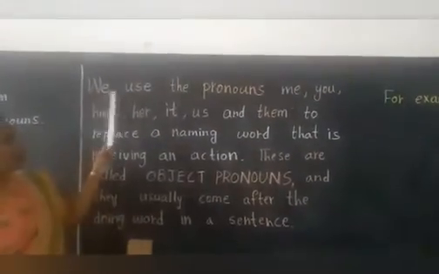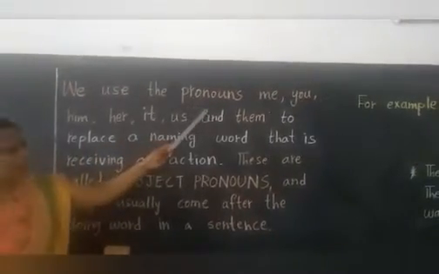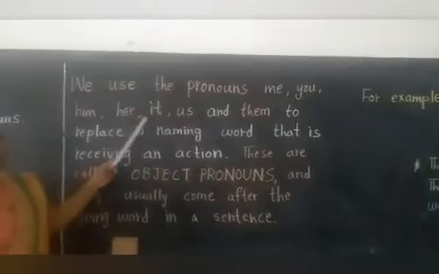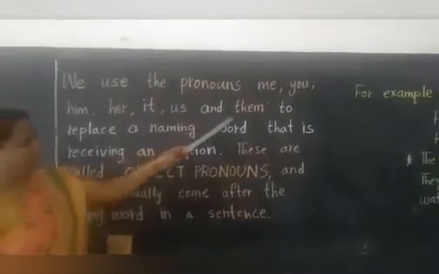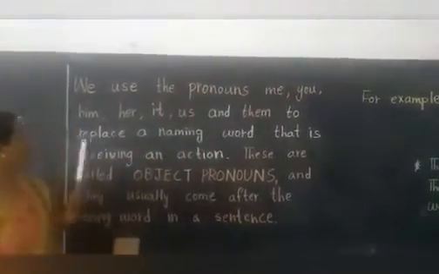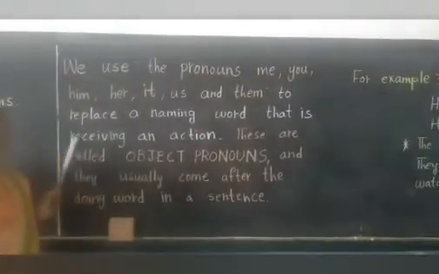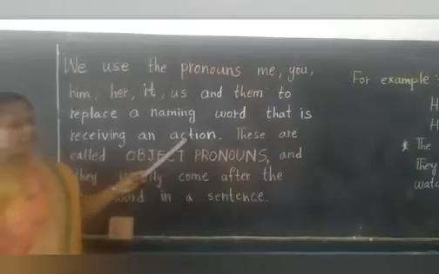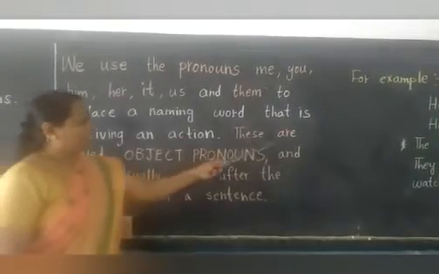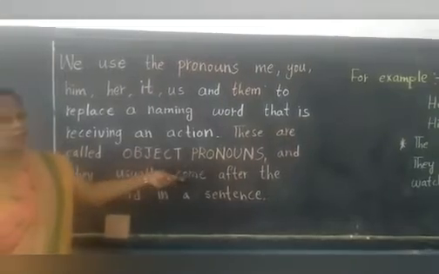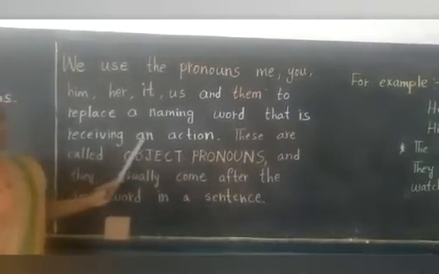Yes children, we use the pronouns me, you, him, her, it, us and them to replace a naming word that is receiving an action. These are called object pronouns, which are receiving an action.